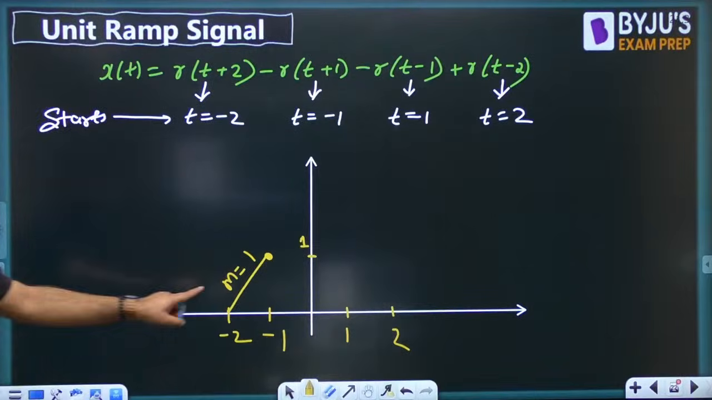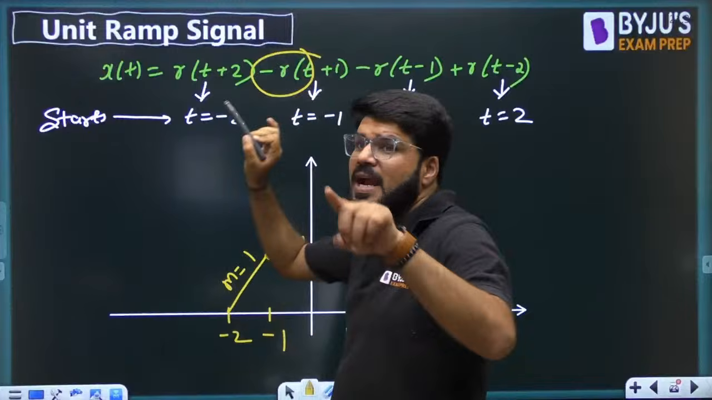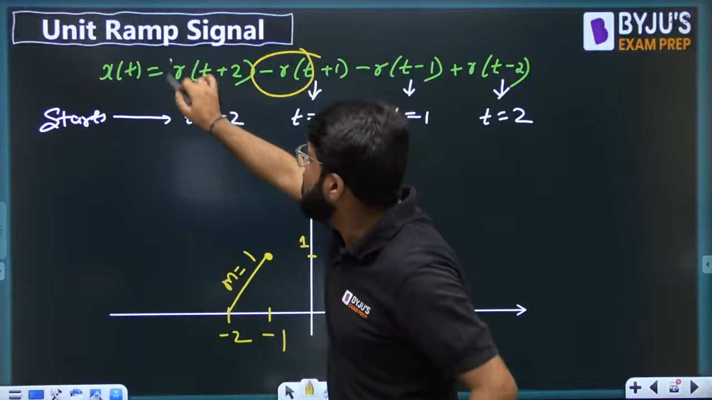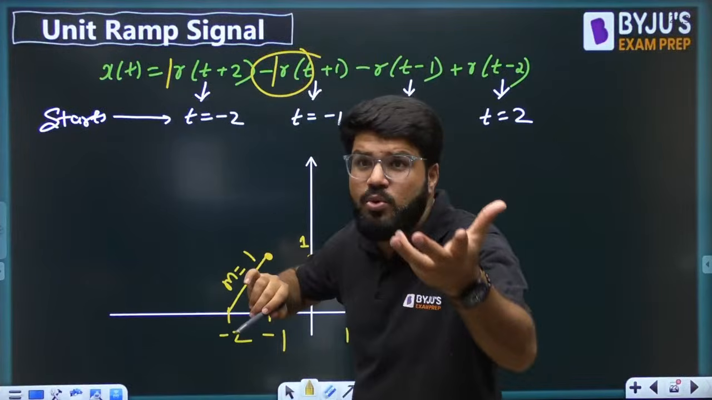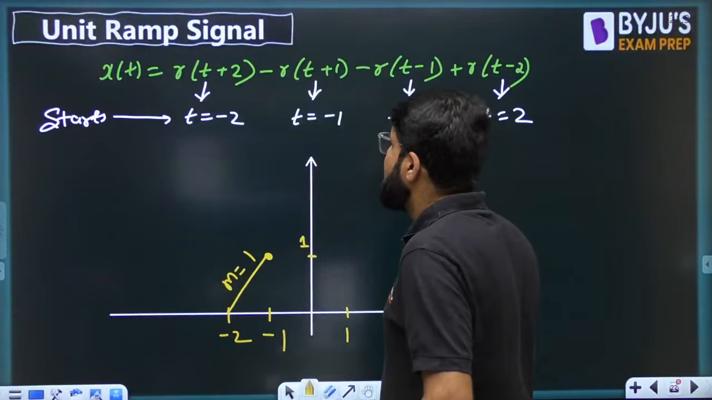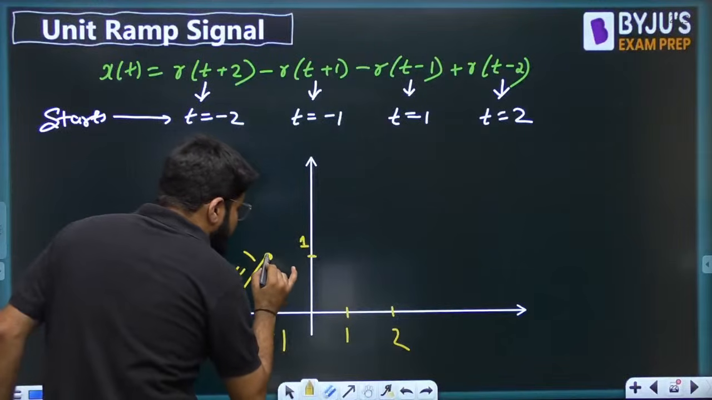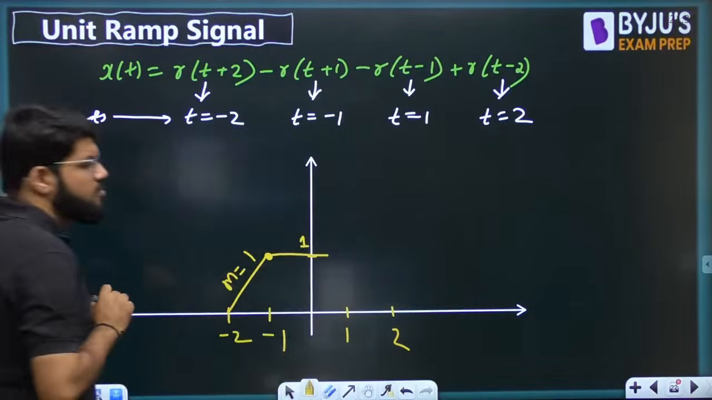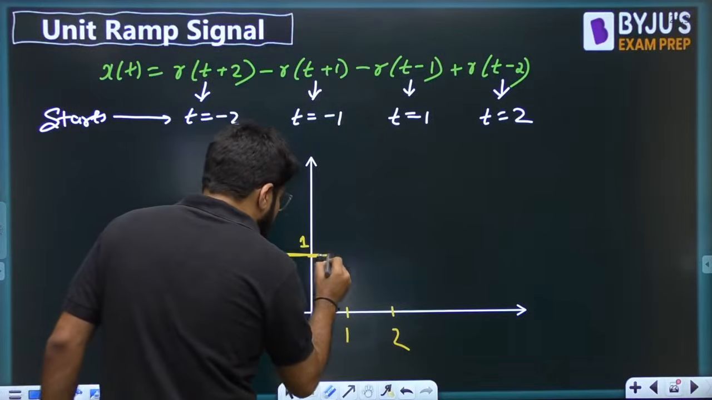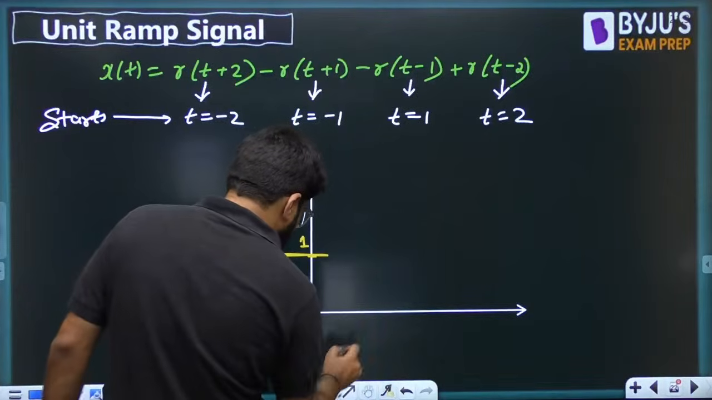Now dear, at t equal to minus 1, there is another ramp signal which is getting subtracted. If two ramp signals are subtracted, their slopes will subtract. This is 1 unit slope. This is again 1 unit slope. 1 into r. So 1 minus 1, 0 slope. 0 slope means parallel to x-axis. So from here, 0 slope means parallel to the x-axis up to the next point, which is t equal to 1.